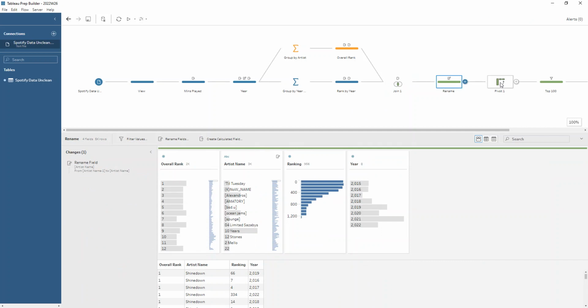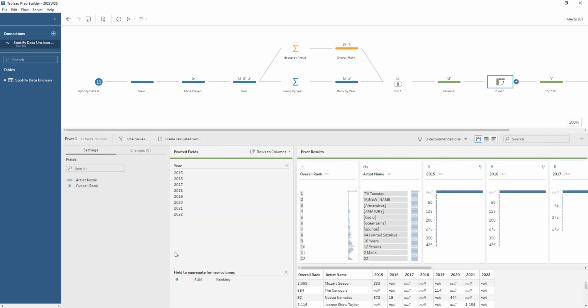Okay, and then we're going to do our pivot so that we can reshape our data. The reason we're doing the pivot before the filter is so that we can keep all the information about where their ranking goes before we do that pivot, because this will introduce some nulls where there are gaps. So we do our rows to columns pivot here, and we have our year field being the new column headers, and it's our ranking that we want to have down below.